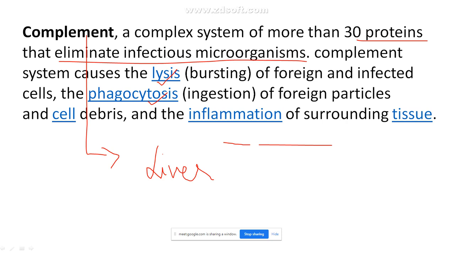Suppose this is a person, this complement system is just circulating throughout his body, whether there is an infection or not, it keeps roaming about, but in an inactivated form. But suppose there is a pathogen, then it becomes active now, and once it becomes active, it uses all these three mechanisms to fight our pathogen. It will deactivate or kill our pathogen. We will see all these steps in the next slide.